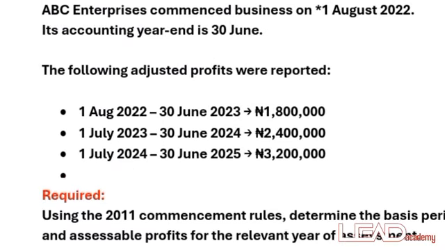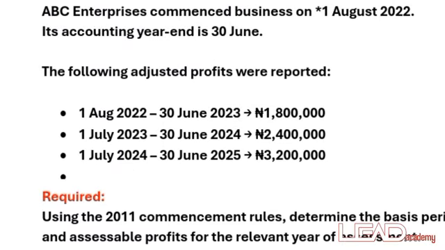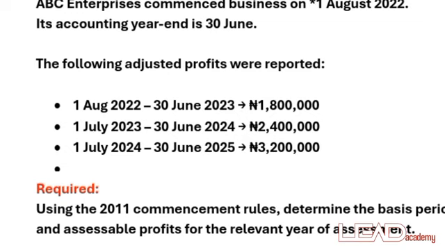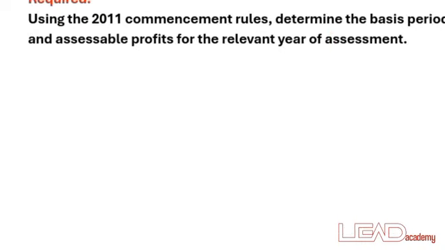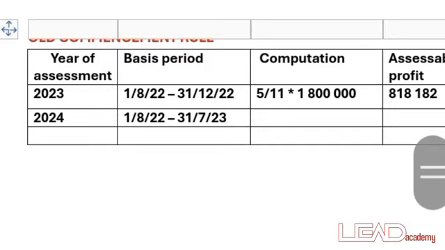It's going to be from August 2022 down to 30th of June 2023. He had a profit of 1.8 million. But you know that was 11 months, so we need a month to make it 12. So now the second year of assessment will be a 12 month period.